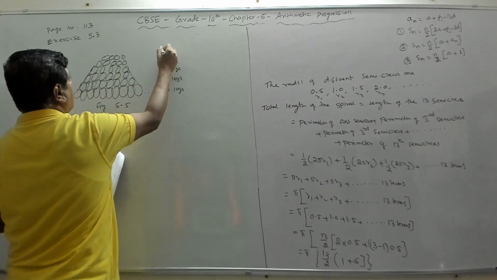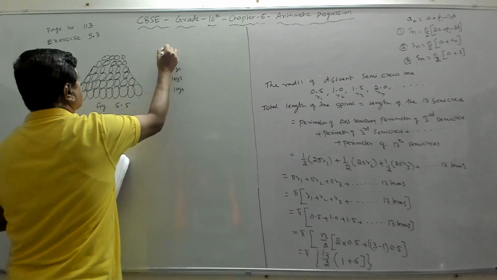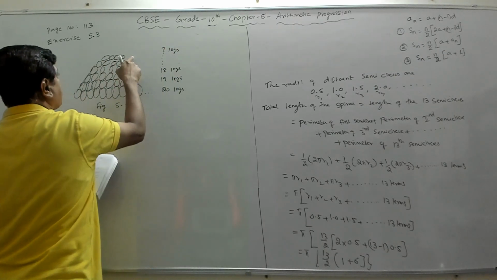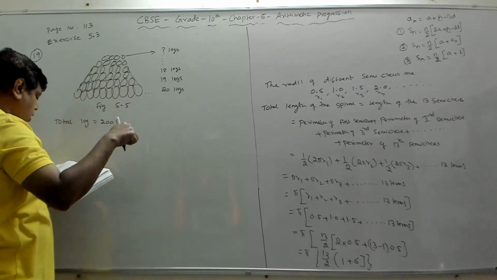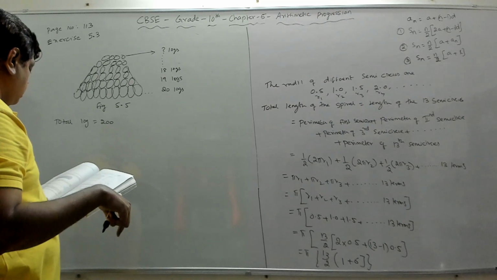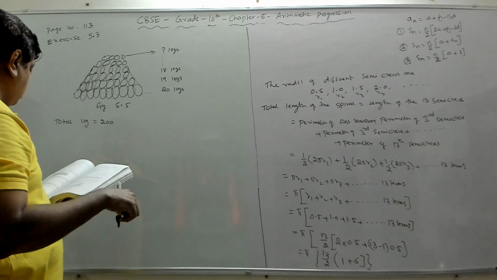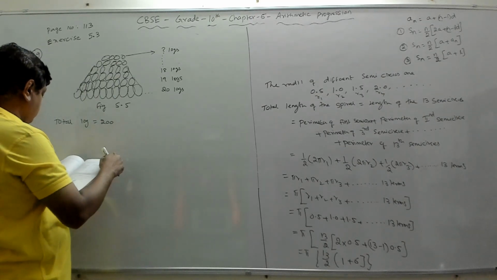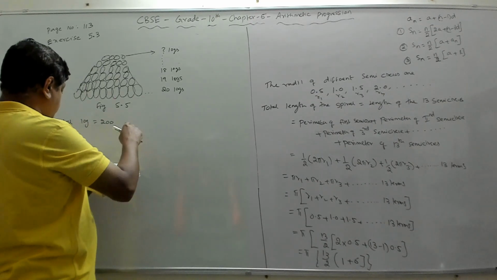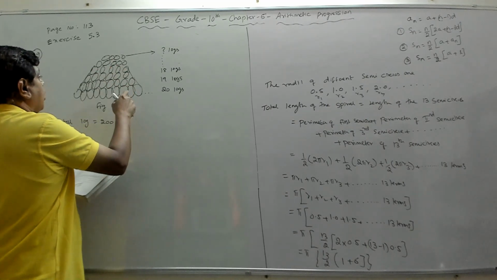How many logs are there in this top row? Question mark. How many logs are there in the top row? And also how many rows are required for these 200 logs to be placed? So how many rows do you need?